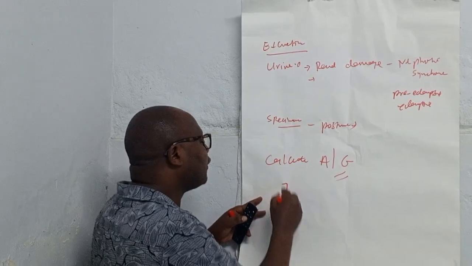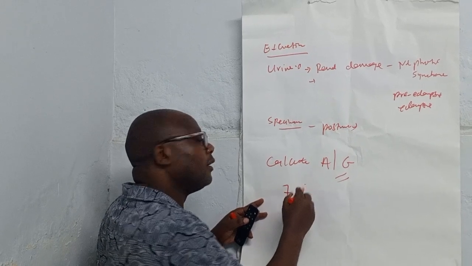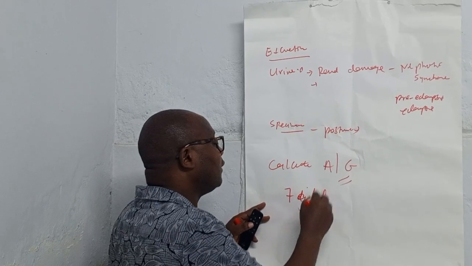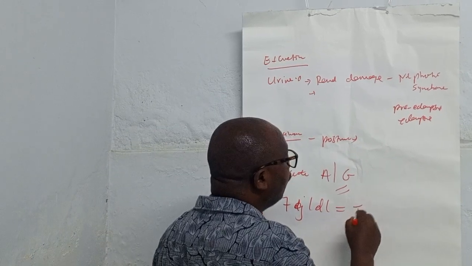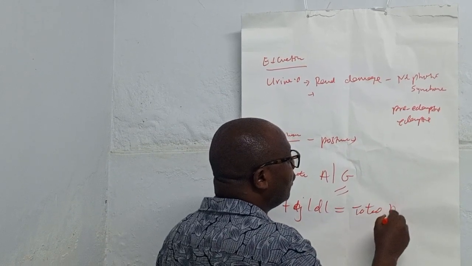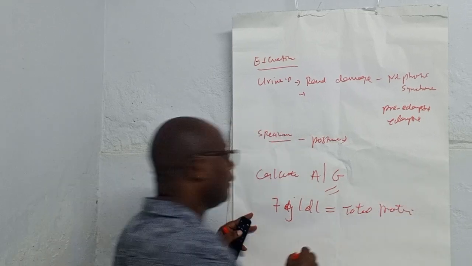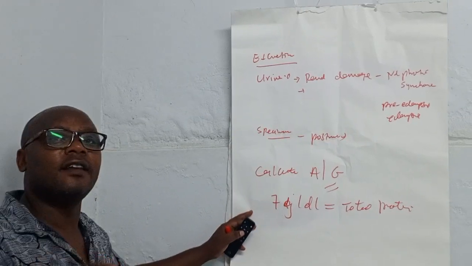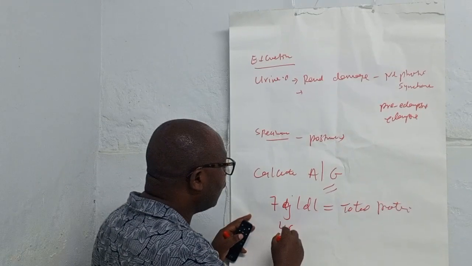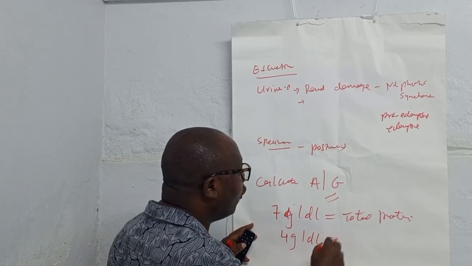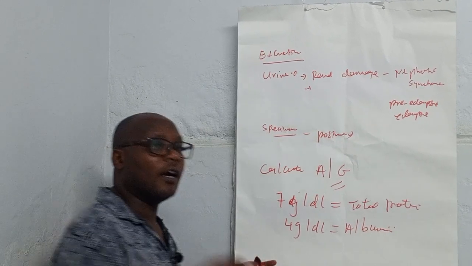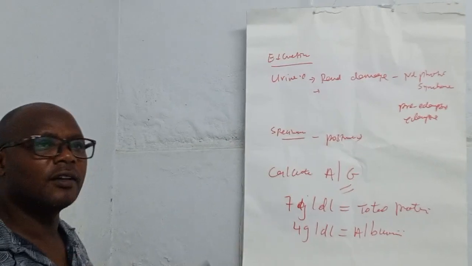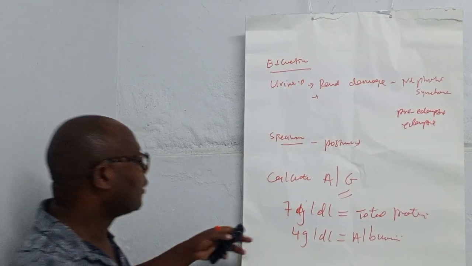A patient with 7 grams per deciliter of total protein, and this patient has 4 grams per deciliter of albumin. So, how do you calculate this one? The calculation is very simple. The calculation is